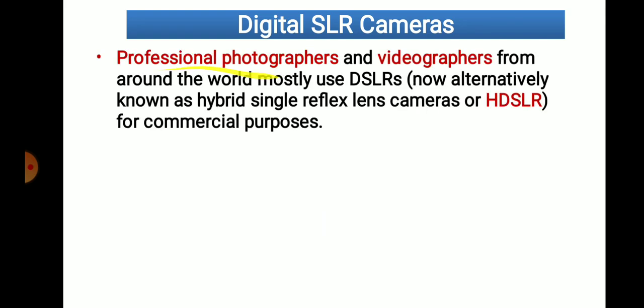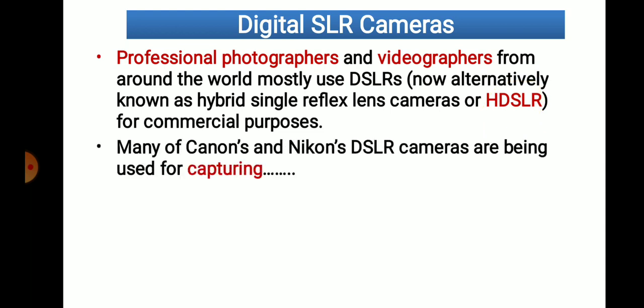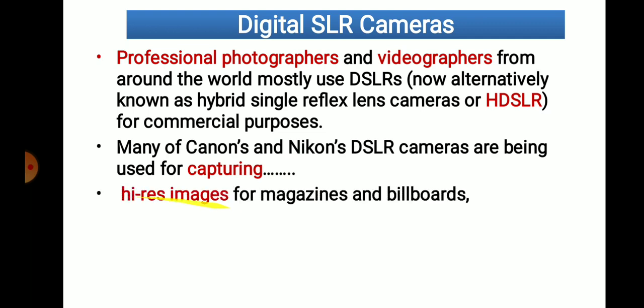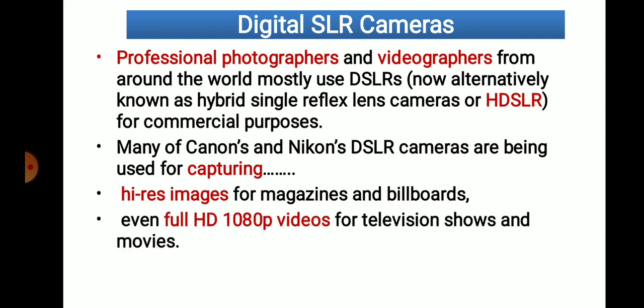Now, professional photographers and videographers also use this kind of digital SLR, single lens reflex cameras. Now, HD SLR cameras, high definition single lens reflex cameras, are also used. Many photographers try to capture high resolution images for magazines and billboards. Magazine cover pages or photos inside magazines, whatever photos are published in magazines and billboards, so that photographs are also taken with these SLR cameras.